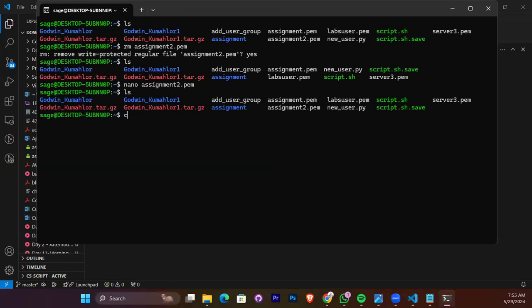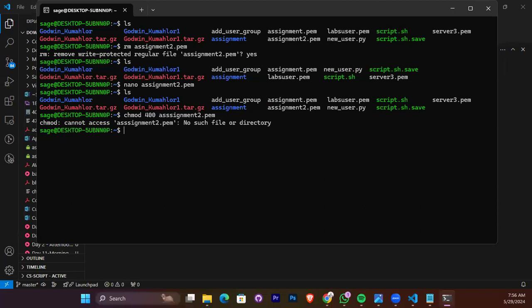So now we have to do the chmod on it because it doesn't have the right permissions. So let's do chmod 400 on assignment 2.pem, right?